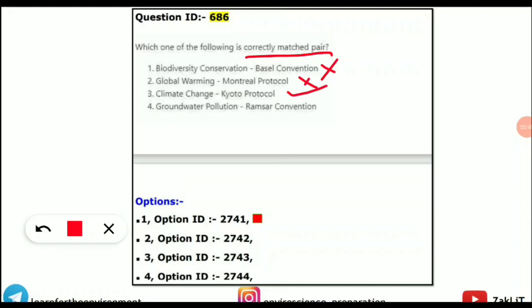But here it was given that option 1 is correct, so it is not correct. Option 3 will be correct, climate change related to Kyoto Protocol. Option ID 2743 will be correct. And groundwater pollution, Ramsar Convention, is also not correct; it is related to wetland conservation. Let's move to the next question.